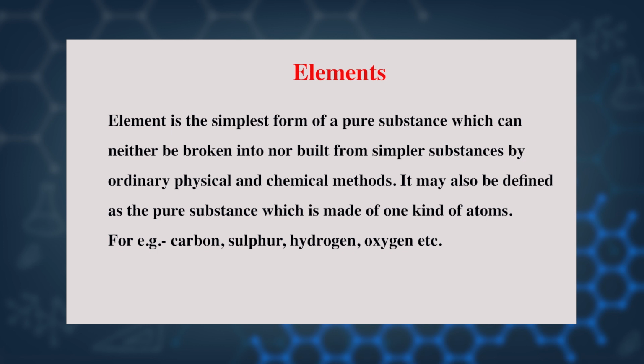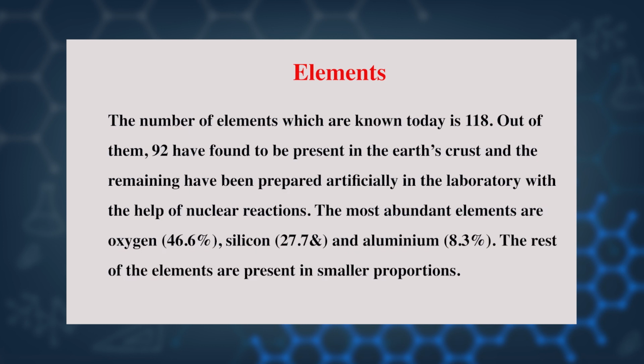I think you are very well aware of some examples of elements, like carbon, sulfur, hydrogen. All these are examples of elements. How many elements are known at present? 118 elements are known at present, and out of them 92 have been found to be present in the earth's crust and the remaining have been prepared artificially in the laboratory. Dear students, you can also prepare any element in the laboratory if you study chemistry in an interesting way, with the help of nuclear reaction.